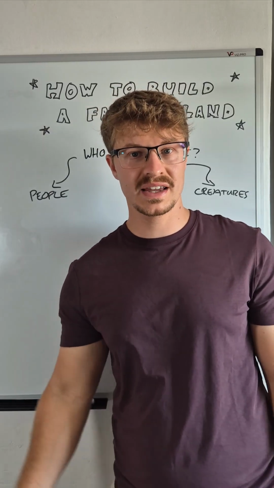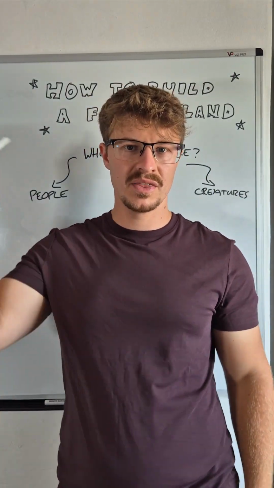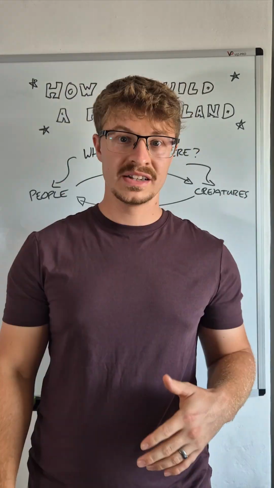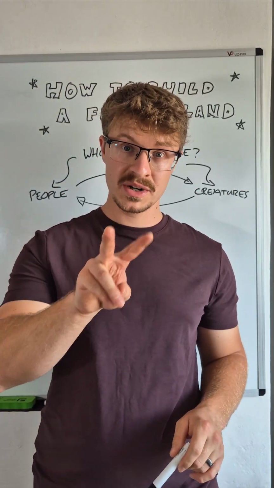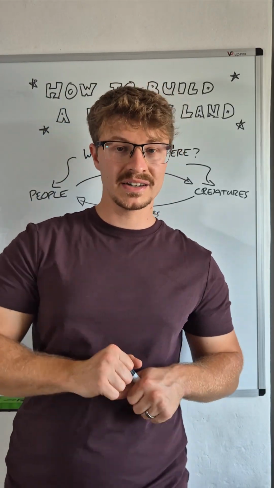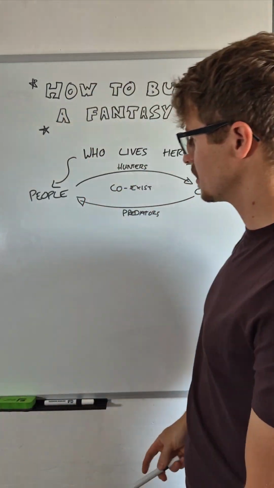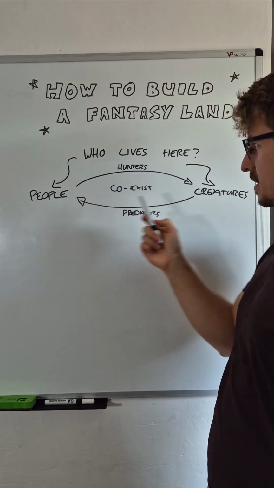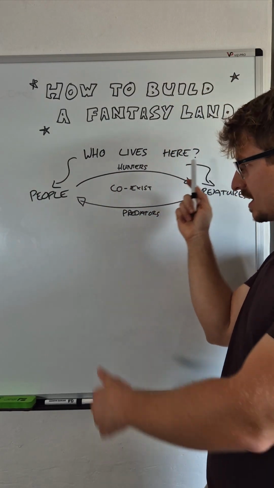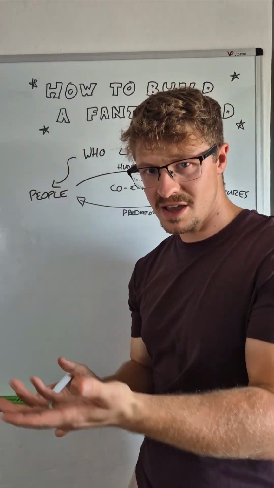So I think we can all agree that fantasy lands need people, but they also kind of need creatures, especially if you're doing a TTRPG. Those are the players, those are the monsters. No, those are the players, those are the monsters. And since we have new information, we should ask ourselves two questions. We can't ask ourselves who lives here because that's the broad question, but we can ask ourselves what does it look like and what could happen for that story element. So, what does it look like? Well, people and creatures coexisting. Potential, but more likely that people are hunters after creatures, and creatures are the predators that hunt people. Do you see what I'm getting at? Do you see what I'm putting down?